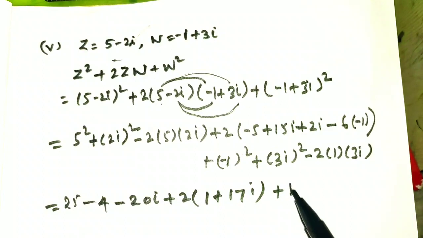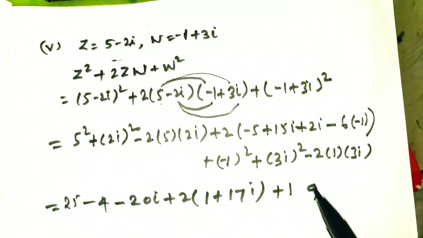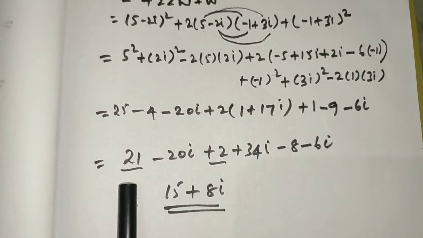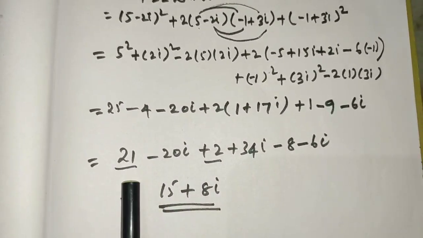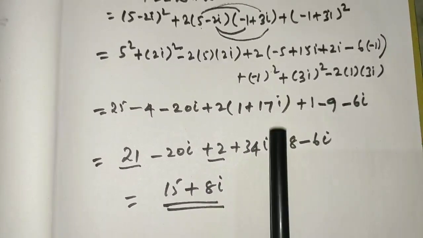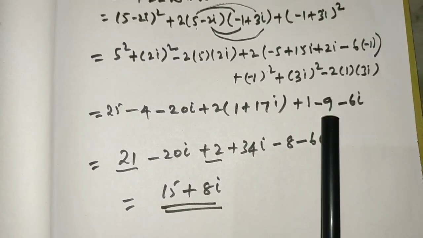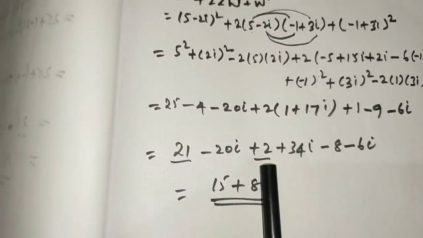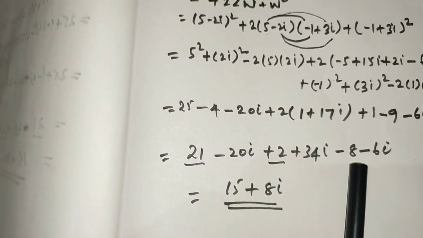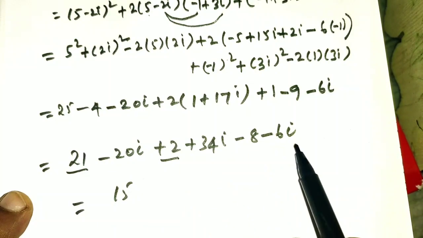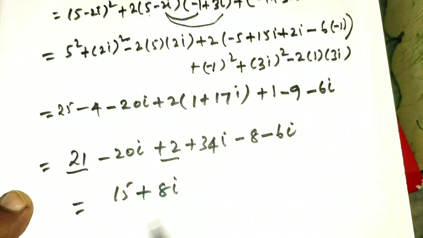Here (minus 1) square is plus 1, here 3 square is 9, i square gives minus 1, so minus 9, here minus 6i. On simplifying this, you will get 21, 25 minus 4 gives 21, bring this minus 20i as it is, 2 into 1 gives 2, 2 into 17i gives 34i, 1 minus 9 gives minus 8 and minus 6i. 21 plus 2 gives 23, 23 minus 8 gives 15. Minus 20 minus 6 is minus 26i plus 34 gives plus 8i.